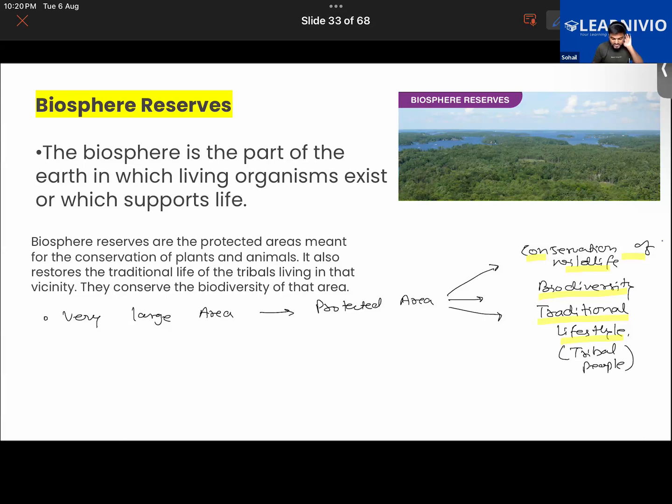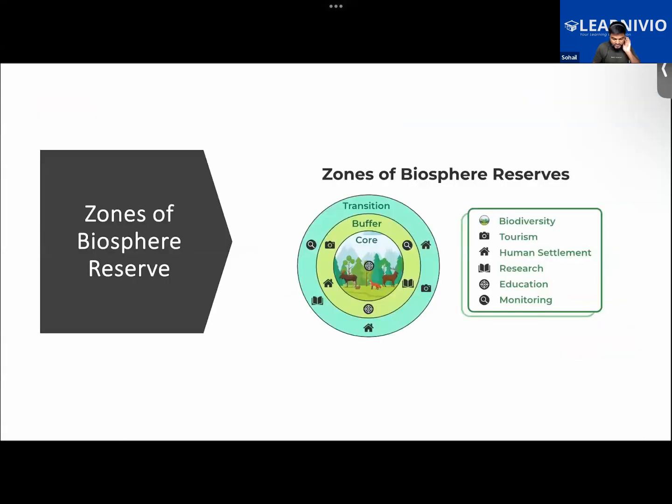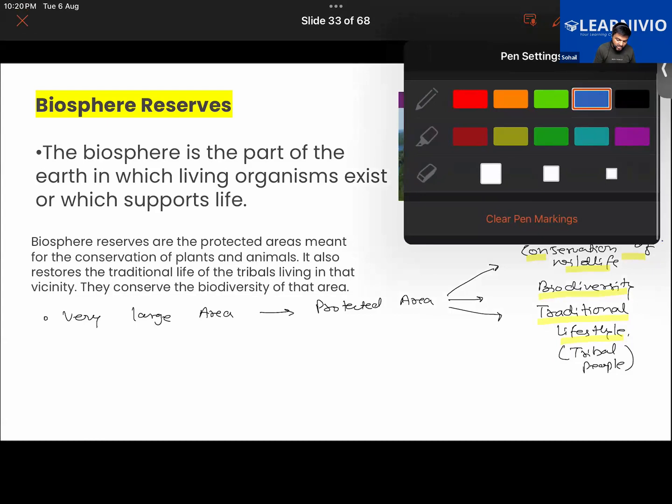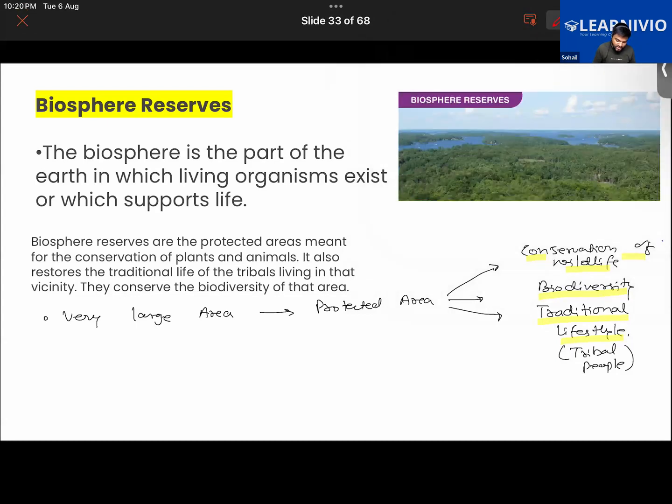But this region is divided into several zones, and the tribal people can have access to only the outermost region of this biosphere reserve. Getting it? So this is a very special feature of the biosphere reserve, that it also keeps in mind the requirement of tribal people of that region.